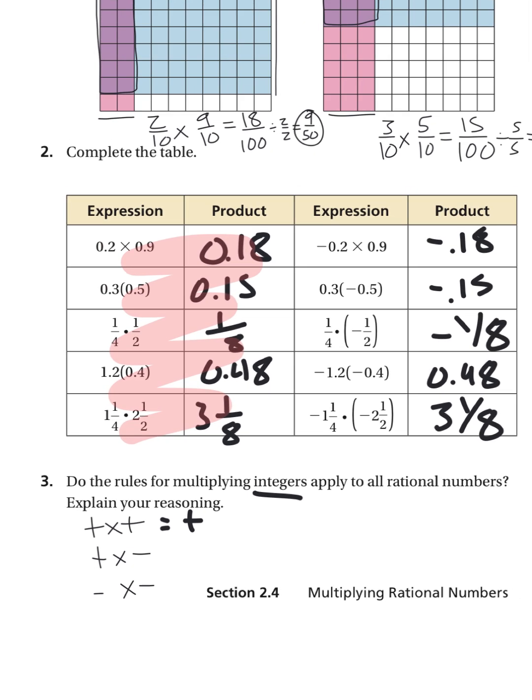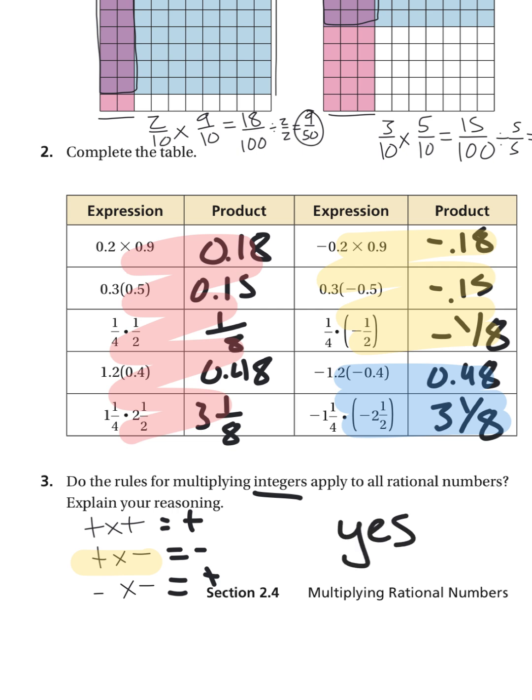If you have one negative, that's what we see here. Our product is negative. And if you have two negatives, that's what we see here. Then your product is positive. Those two negatives canceled out. So yes, this is the same as our integer rules.